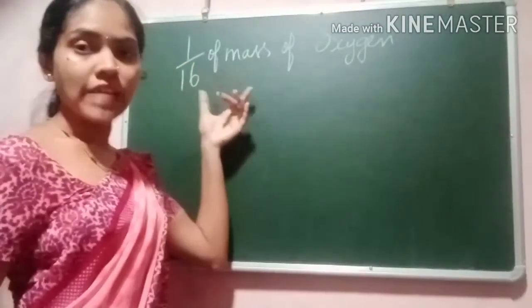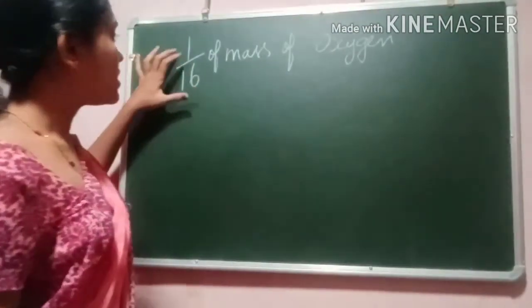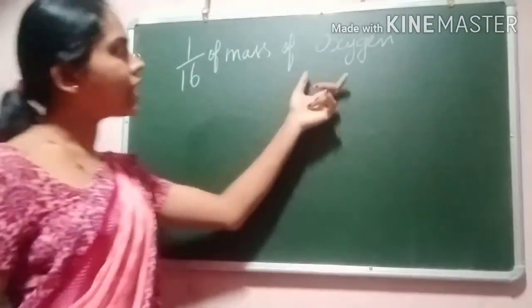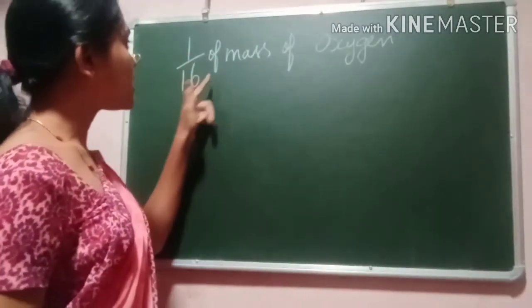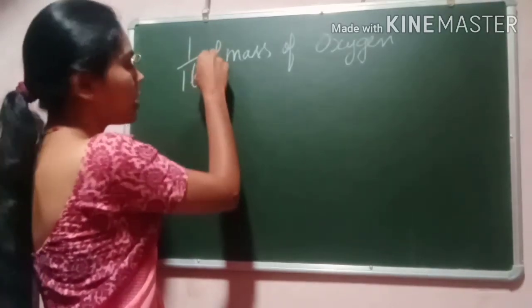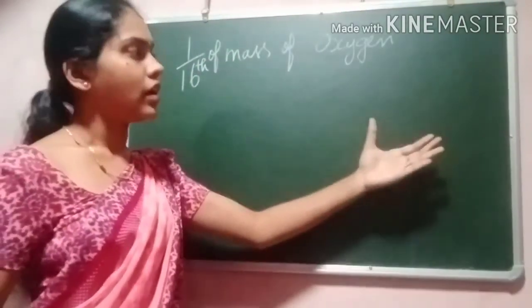Initially, scientists used naturally occurring oxygen, 1/16th the mass of oxygen, to compare the mass of the elements.